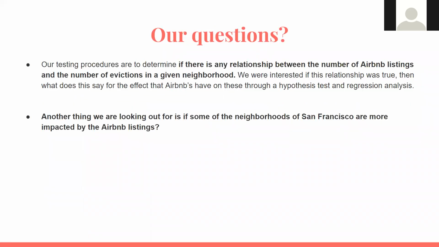Our questions are: is there a relationship between the two? And can we have any predictive capability from that? Another thing we want to look for is whether some neighborhoods of San Francisco are more impacted by these Airbnb listings, and if so, what does that mean?